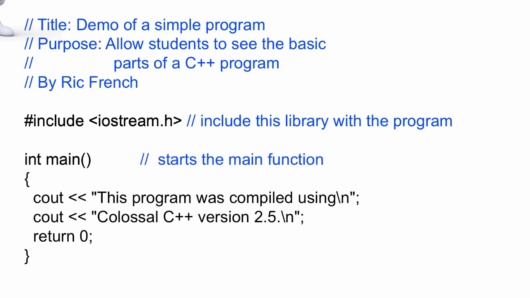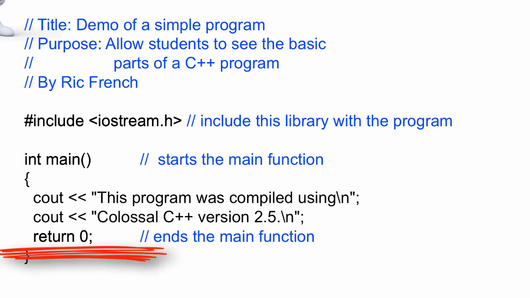This is the main function. Int main parentheses starts the main function. Every C++ program has a main function. Now, the main function starts there and ends down here. That return 0 semicolon means it's the end of the function.